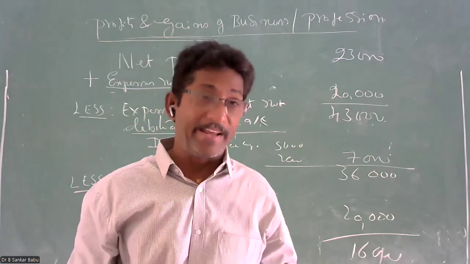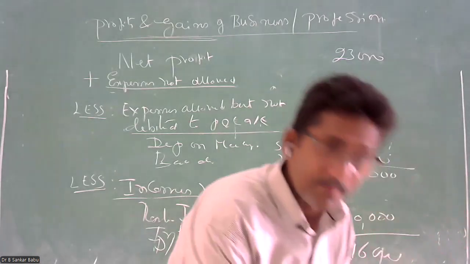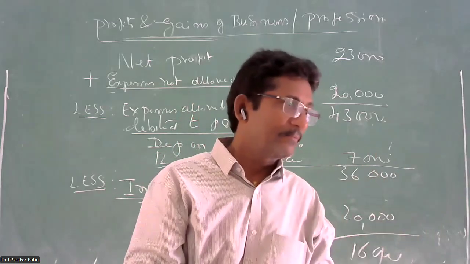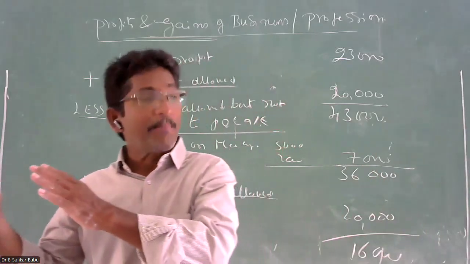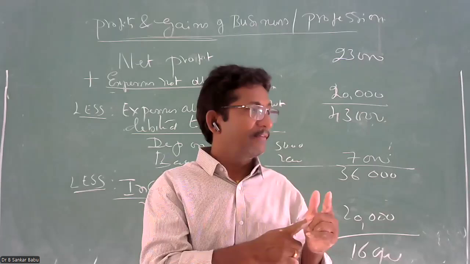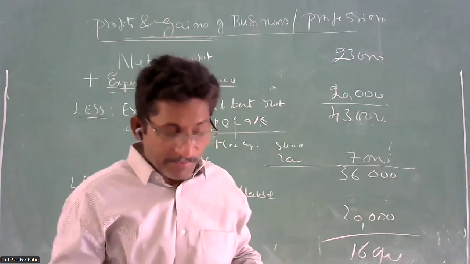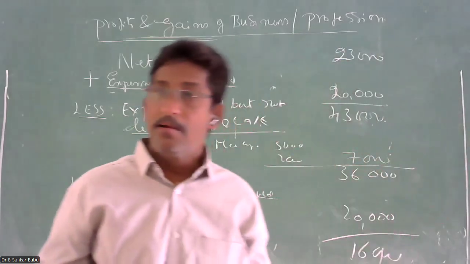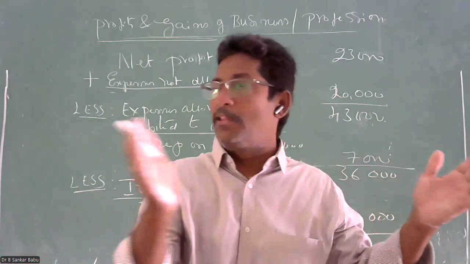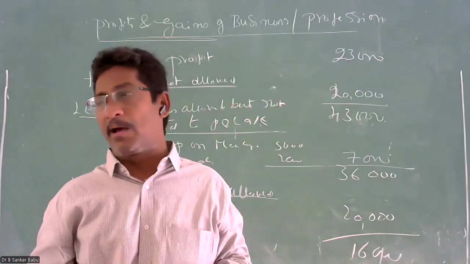In the same way, now the head profession. Profession is different from business. Business's motto is to earn profit. Profession's motto is to earn professional income. Doctors, lawyers, auditors, teachers, professors, these are all professions. So this is different. Coming to the professional income, you have to add up all the professional income and deduct all the professional expenditure. It is very simple. You can find out or ascertain or compute the professional income.